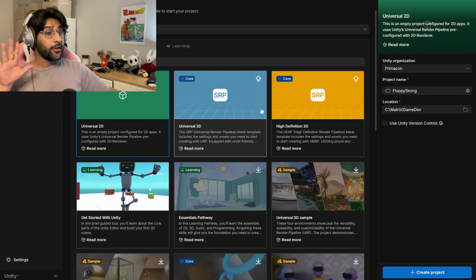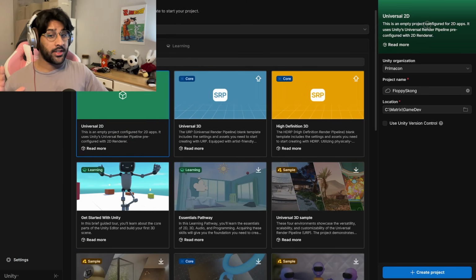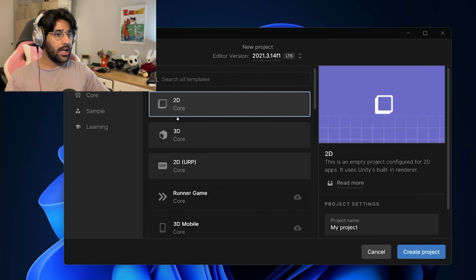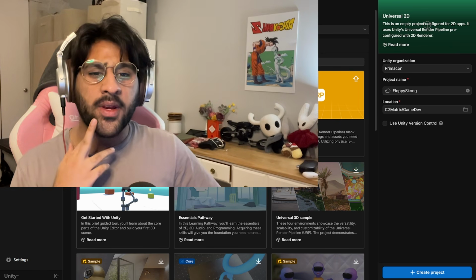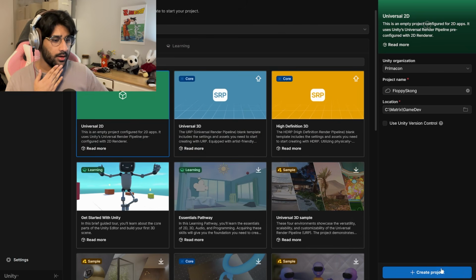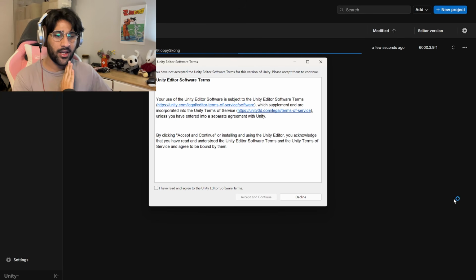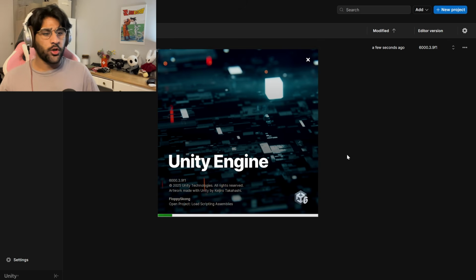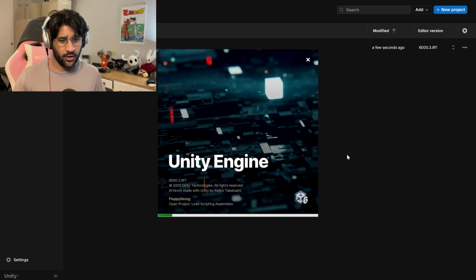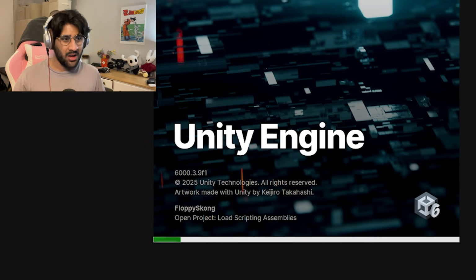Trust me, a lot of this UI is so different than whatever is on the tutorial right now. Look at this. You know what? That just makes it more fun. How about that? Alright, let's create that. Oh, we're game deving now, gamers. Unity editor software, dude. I know all your terms, okay? I wrote your copyright stuff. Of course I know it. Unity engine. Oh yeah. Engine me up.